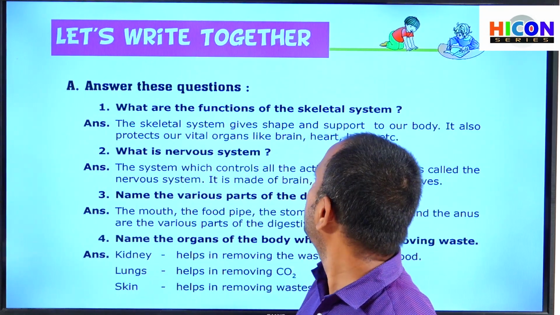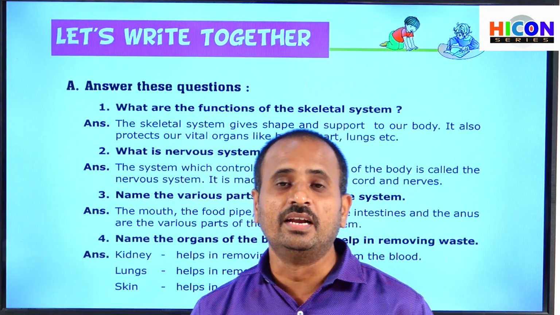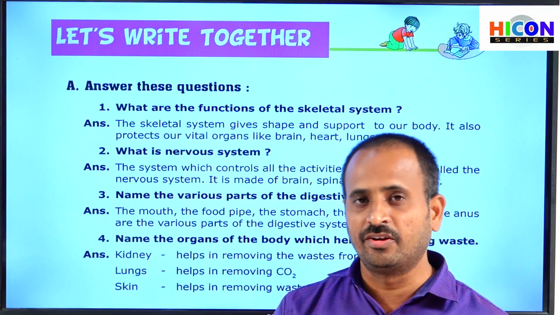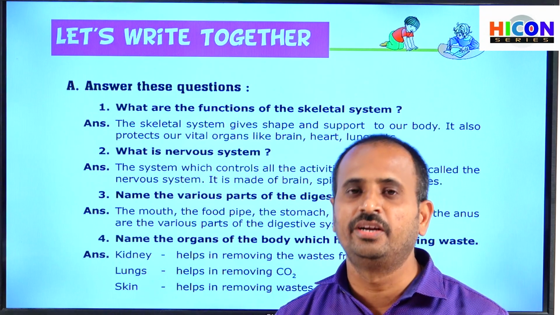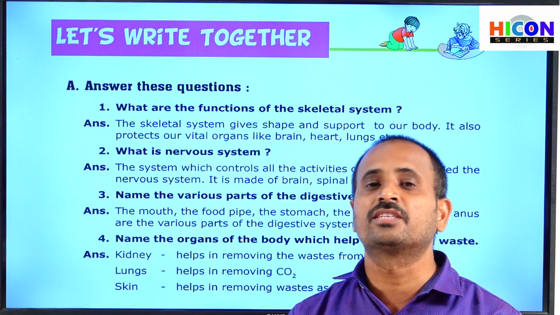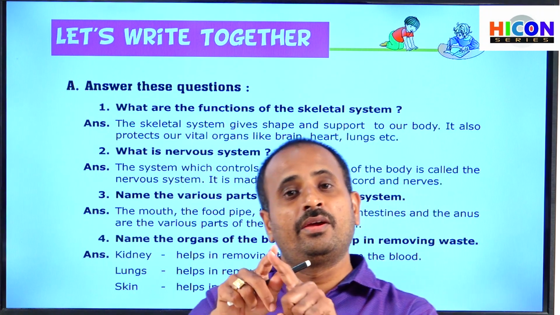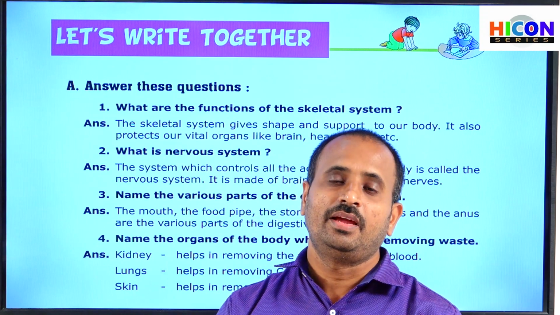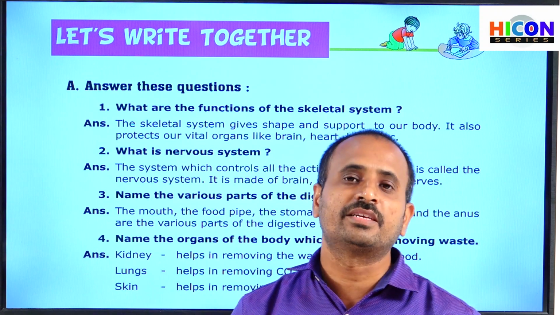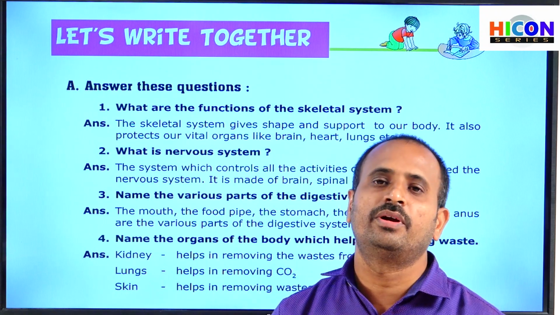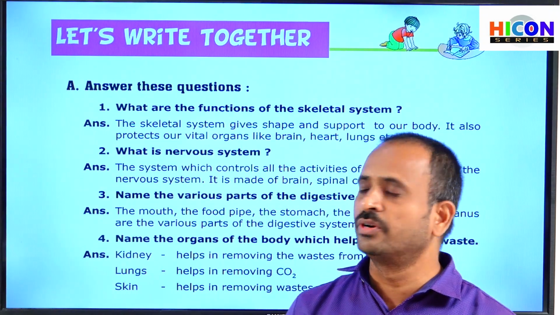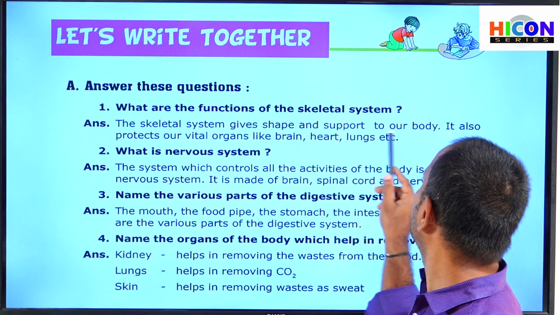So children, what are the functions of the skeletal system? The skeletal system consists of different types of bones having different sizes and shapes, and all these bones join together in various forms and form a frame-like structure. This framework is called the skeletal system, and it gives shape to our body. How do we get shape? Because of the skeletal system. And it also gives support to our body.